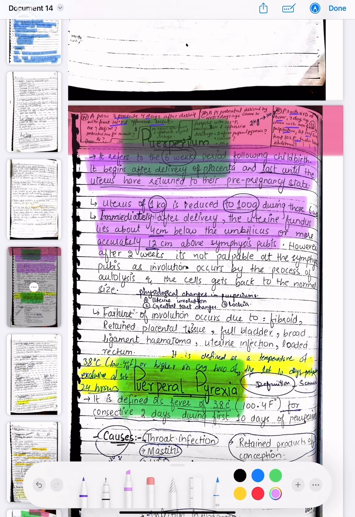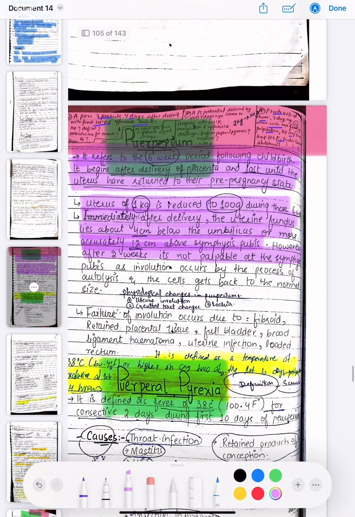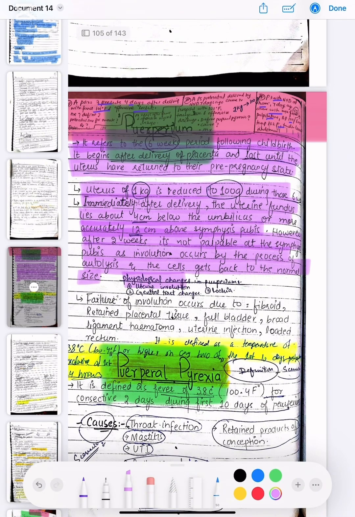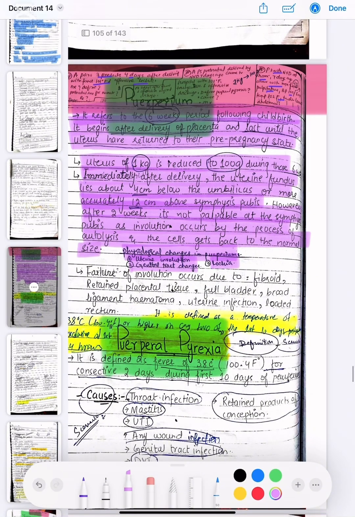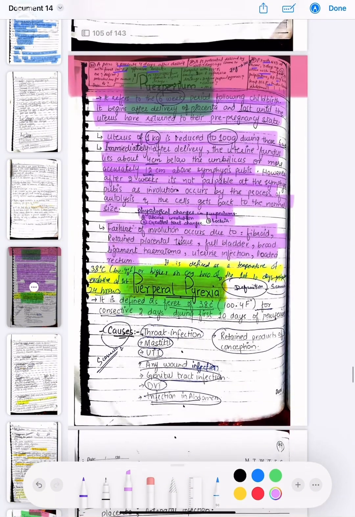However, after 2 weeks, it's not palpable at the symphysis pubis as involution occurs by the process of autolysis, and the cells get back to the normal size. The physiological changes in puerperium are uterine involution, genital tract changes, and lochia, and the failure of involution occurs due to fibroid, retained placental tissues, full bladder, broad ligament hematoma, uterine infection, and loaded rectum. These are the causes. Okay, now what is puerperal pyrexia?